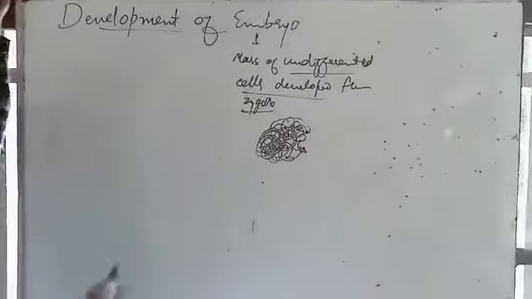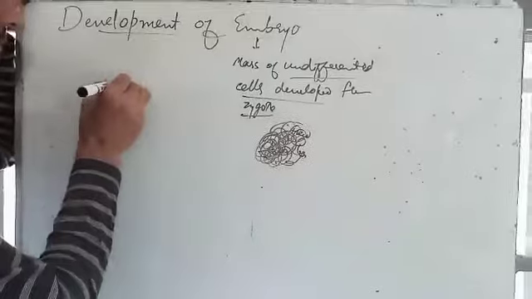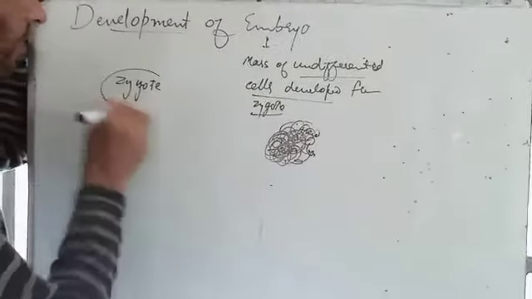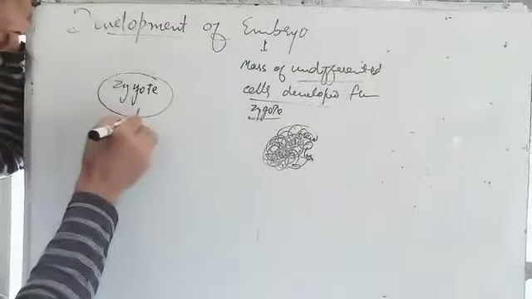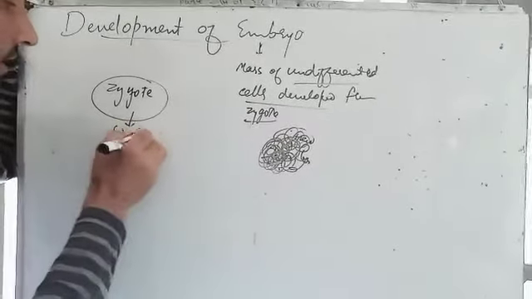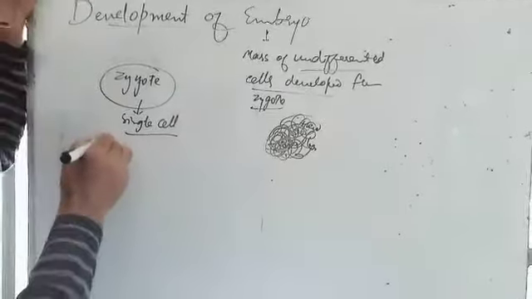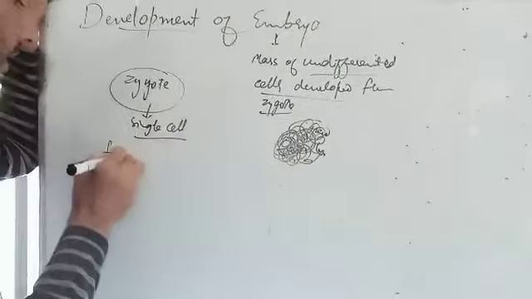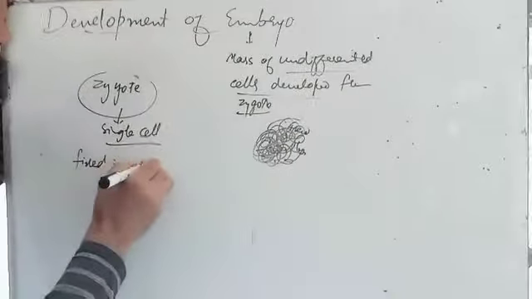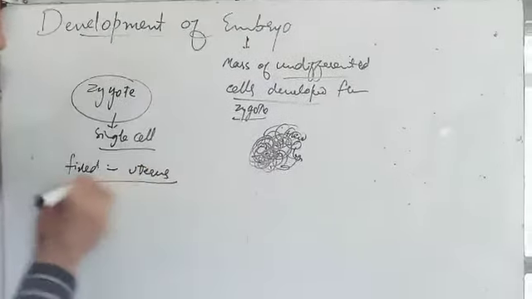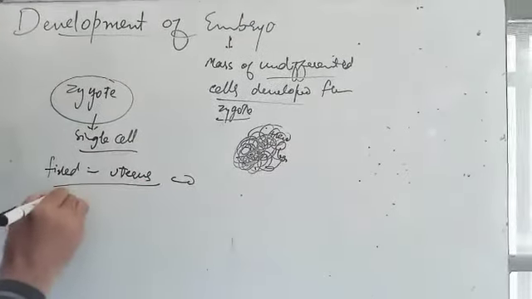How does the embryo develop? When the zygote is formed, what is zygote? Zygote is a single cell. It gets implanted or fixed in the uterus, and starts to develop.